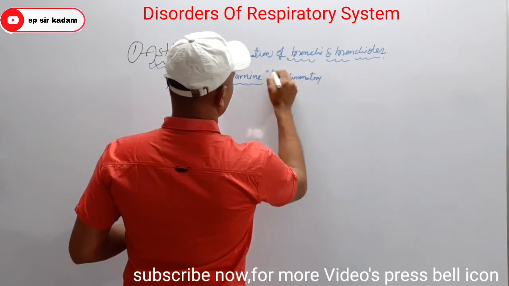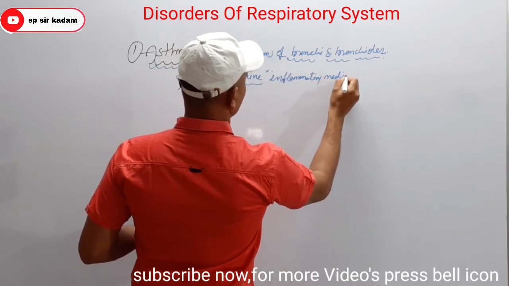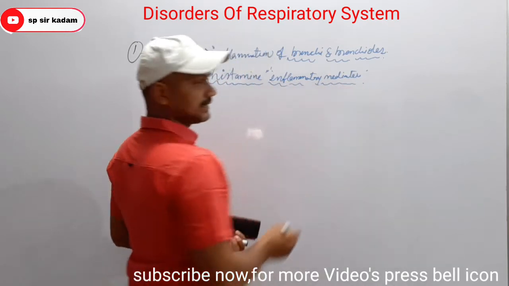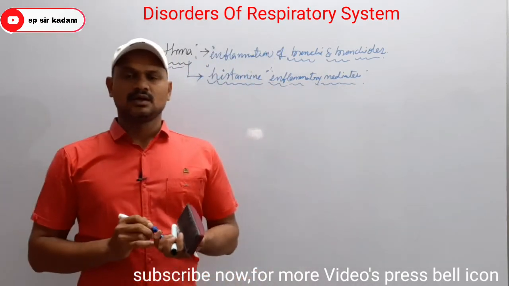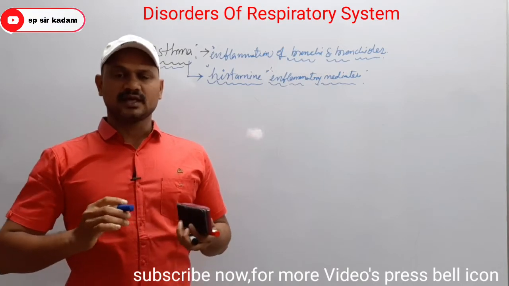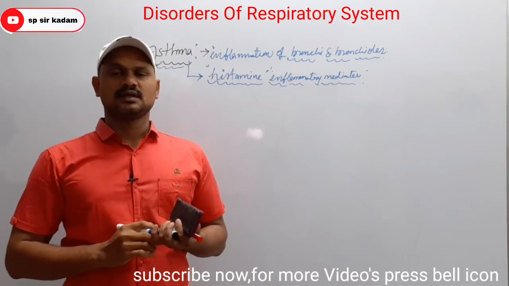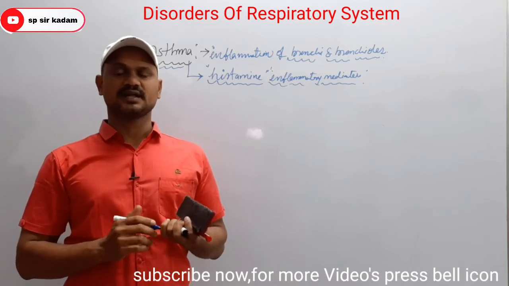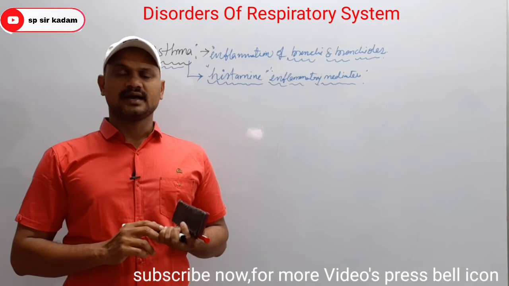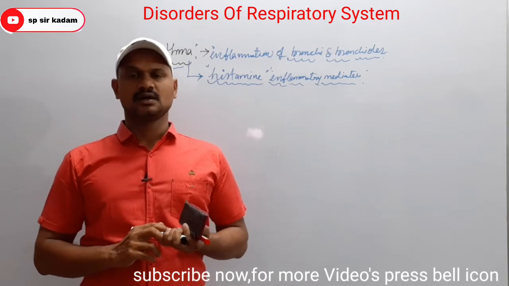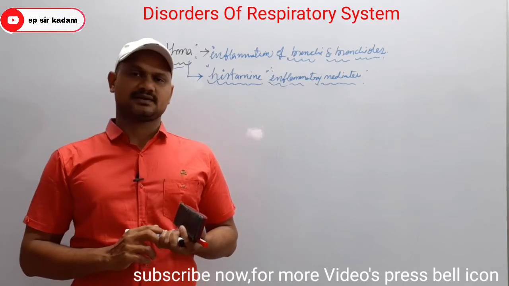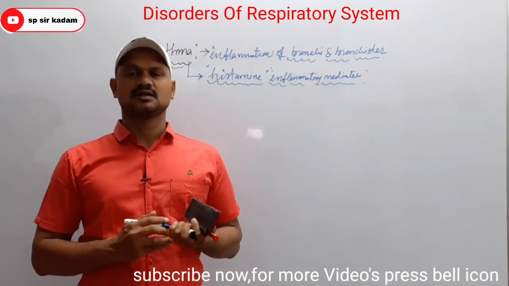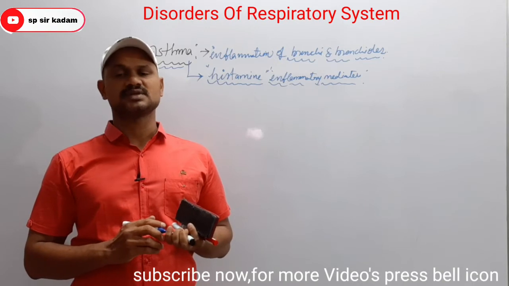Due to inflammatory mediators, the muscles present around the bronchioles become hyper excitable and contract. So due to contraction of these muscles, the bronchioles become narrow.